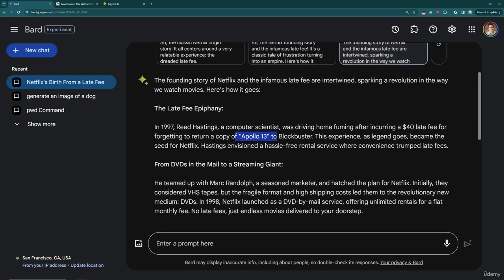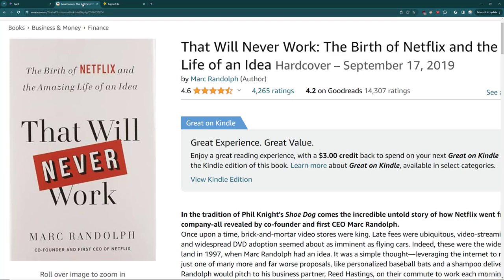Now, this is technically a completely made up story. The problem is the founders themselves made it up. And in fact, you can check out the book That Will Never Work by one of the co-founders of Netflix, Mark Randolph, and he basically admits that they created this mythology of no more late fees and this Apollo 13 late fee story to get the traction going on Netflix because it was such a great story on its founding.